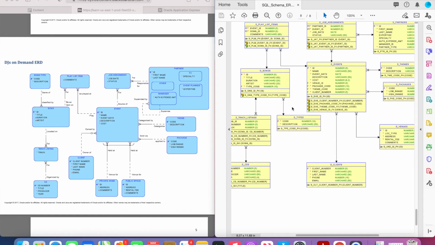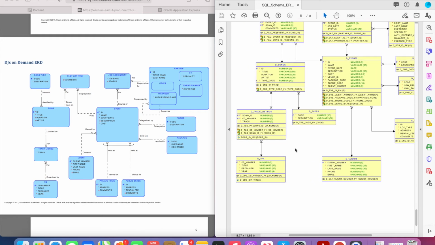And it actually gives the songs entity a foreign key of type code, but that helps maybe to categorize the songs a little bit, so that if you've got like hip hop music or rock music, we've got a code for each of those, is maybe what that would be used for.